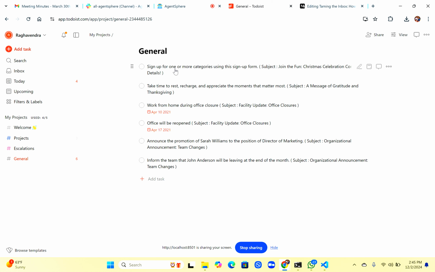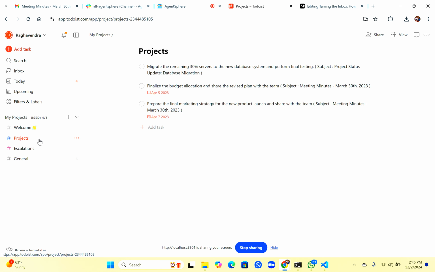There are some Christmas celebrations, and you can go and sign up. There is no due date for this. It is not a high priority thing for you to act on right now. It also talks about some facilities, some promotions, and to inform the team about all these things. So just by giving a prompt, it actually categorized all your action items for the day and created a list for you, and then you can go and start working on them.